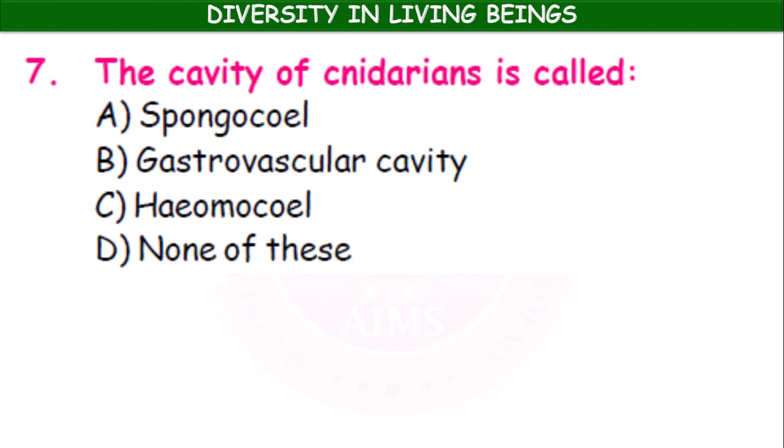The cavity of cnidarians is called spongocoele, gastrovascular cavity, hemocoele, none of these. It is a gastrovascular cavity. The gap present between the epidermis, outer layer, and inner gut. Gut means intestine. Okay, body wall and intestine. It is filled with a cavity called gastrovascular cavity.